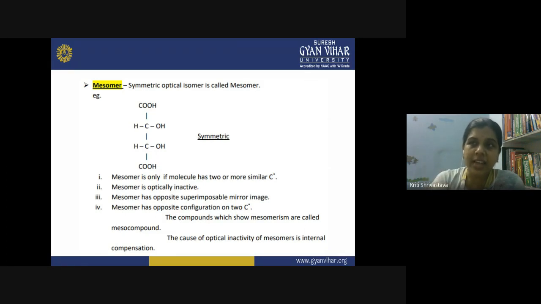So you can say that they are showing the internal compensation of this rotation, because the two different parts of the molecule are rotating the light in two different directions, in the opposite direction, by equal amount. The cause of optical inactivity of the mesomer is internal compensation.